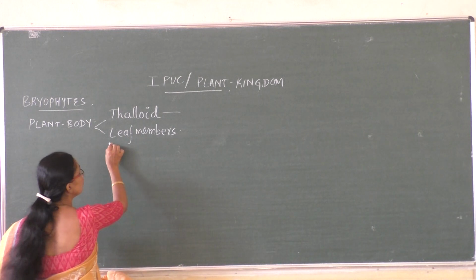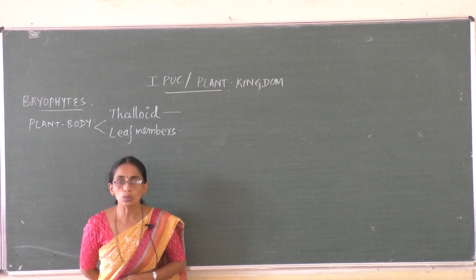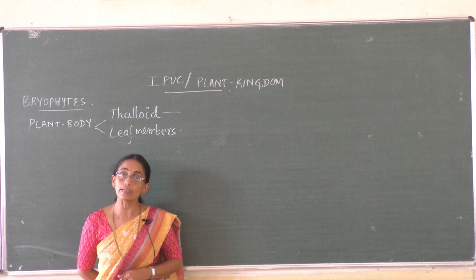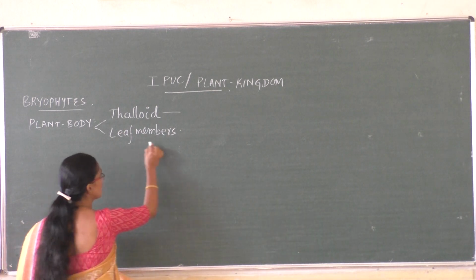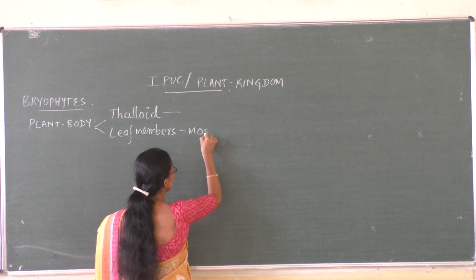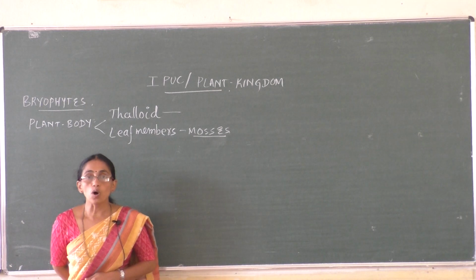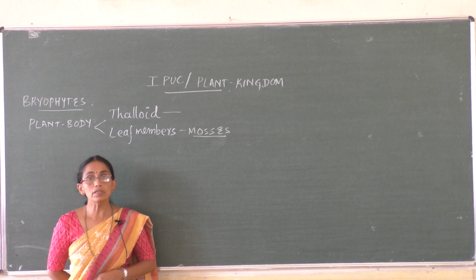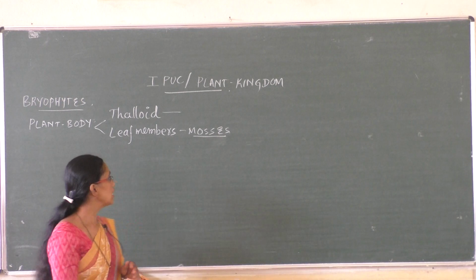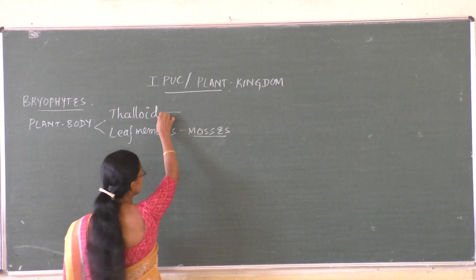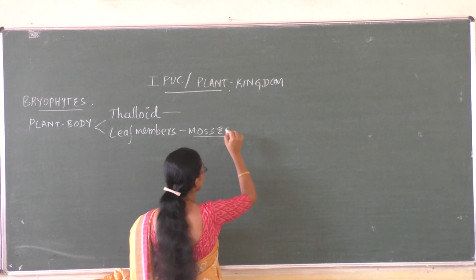Continuation is leafy members. Leafy members of Bryophyta possess root-like, stem-like and leaf-like structures. So the second category are leafy members, and leafy members are called mosses. Mosses are leafy members. Liverworts are thalloids, and mosses are leafy. This is the first group, and this is the second group in the case of bryophytes, mosses.